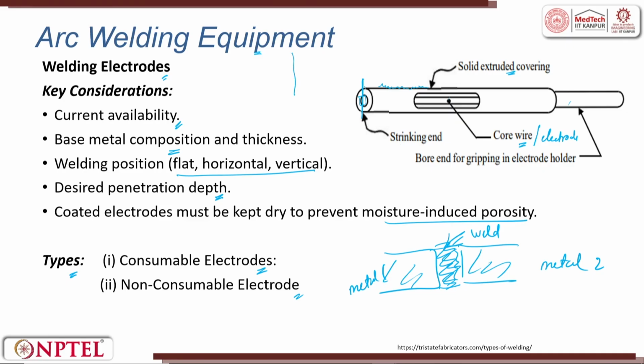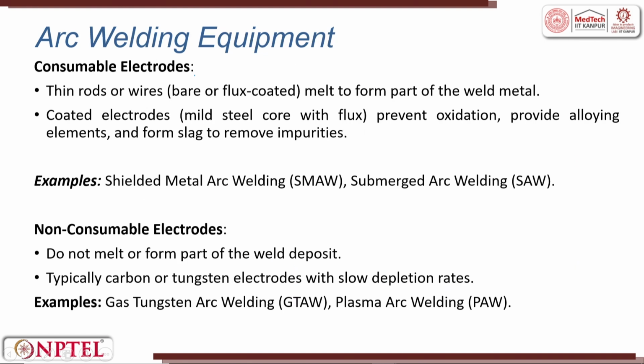And in some places what people do is they have an electrode and then they have a flux, right. In this flux they also have powders of metal or something. This is also used to create the arc. So, consumable electrodes are a thin rod or wire, wire is for continuous, bare or flux coated, as I already discussed with you, and they melt to form a part of the weld.